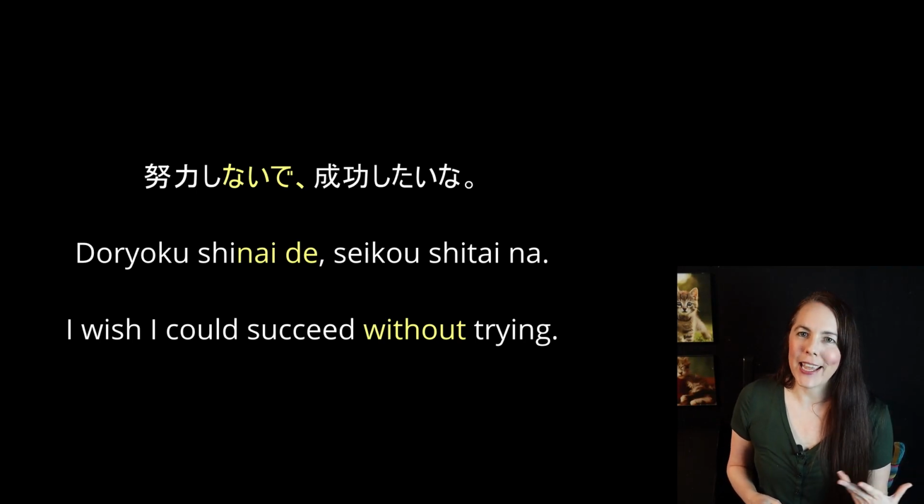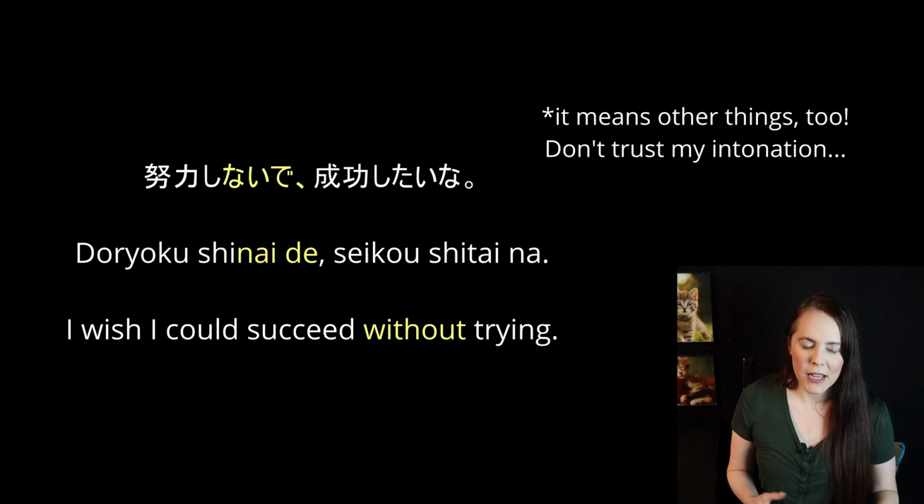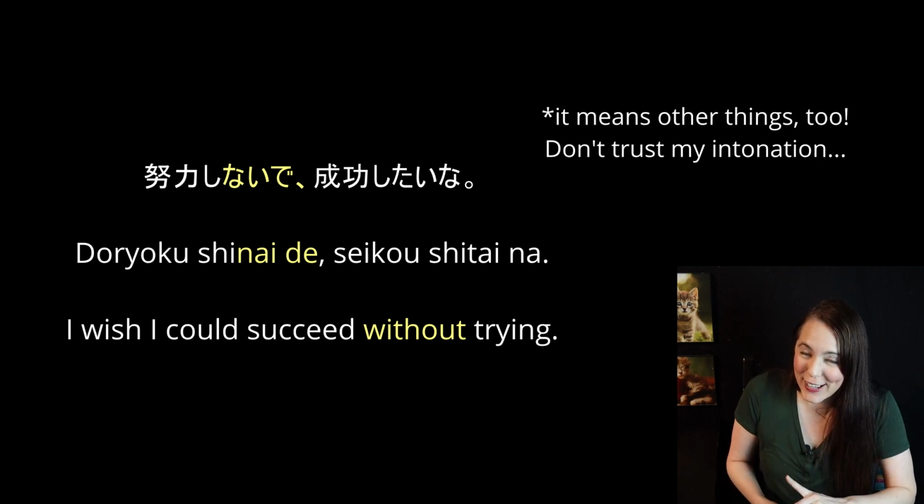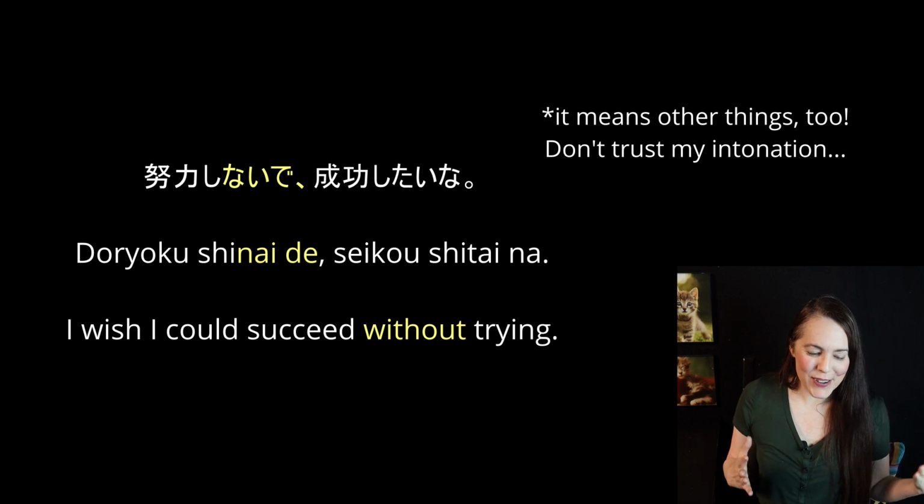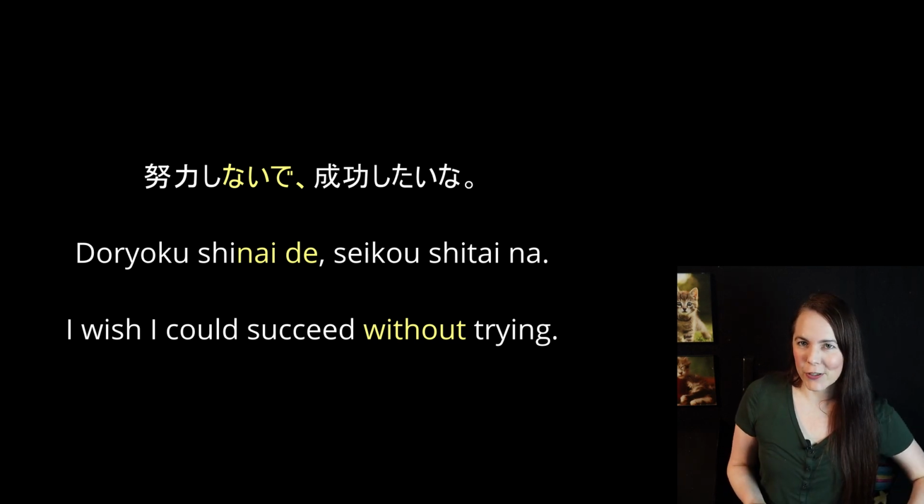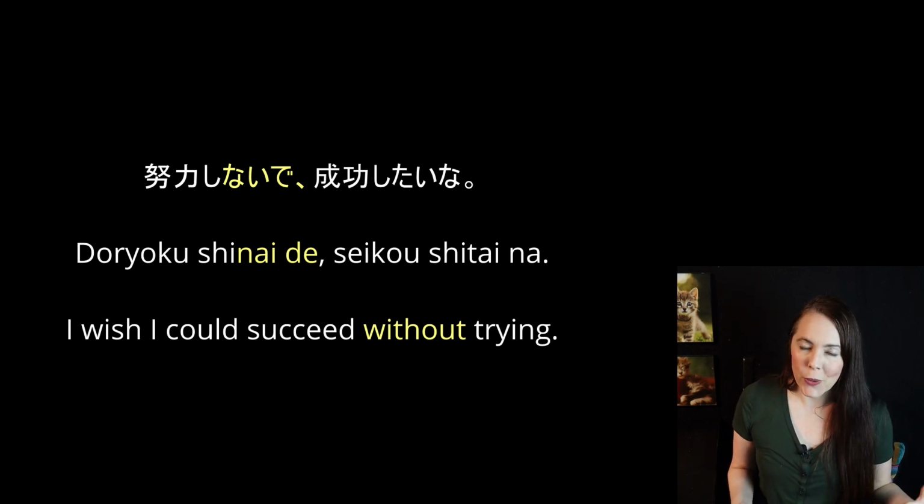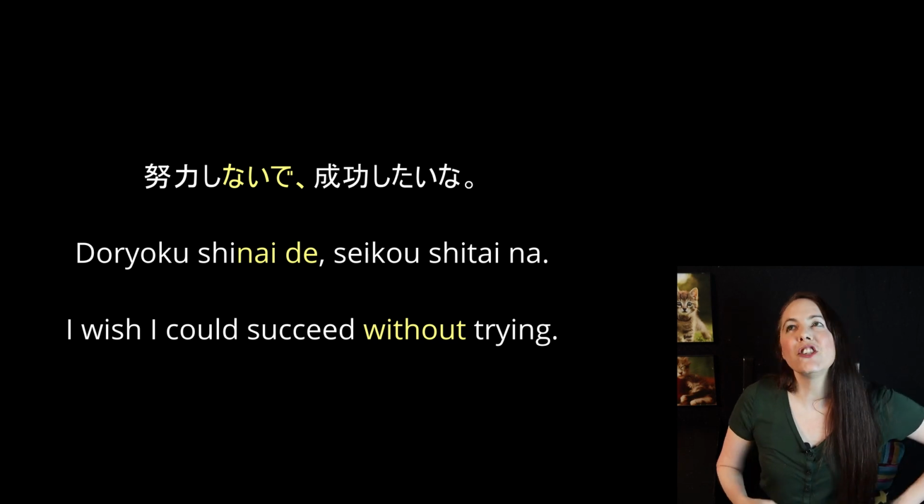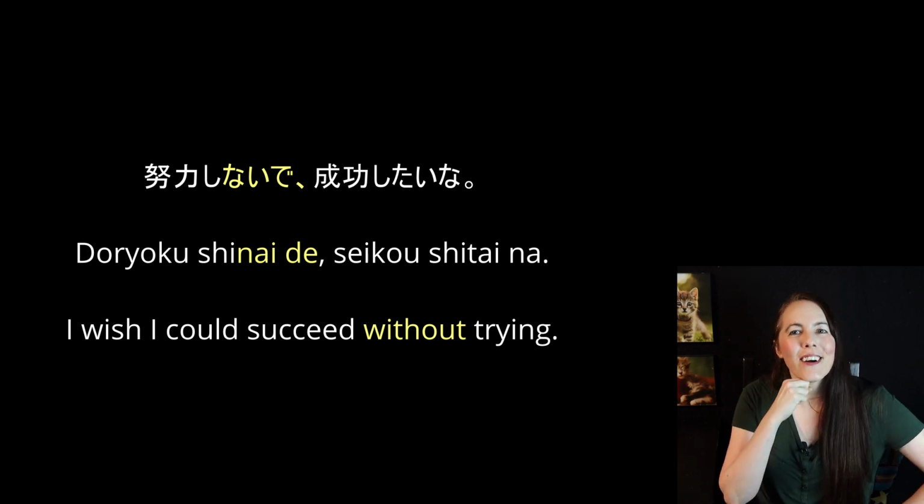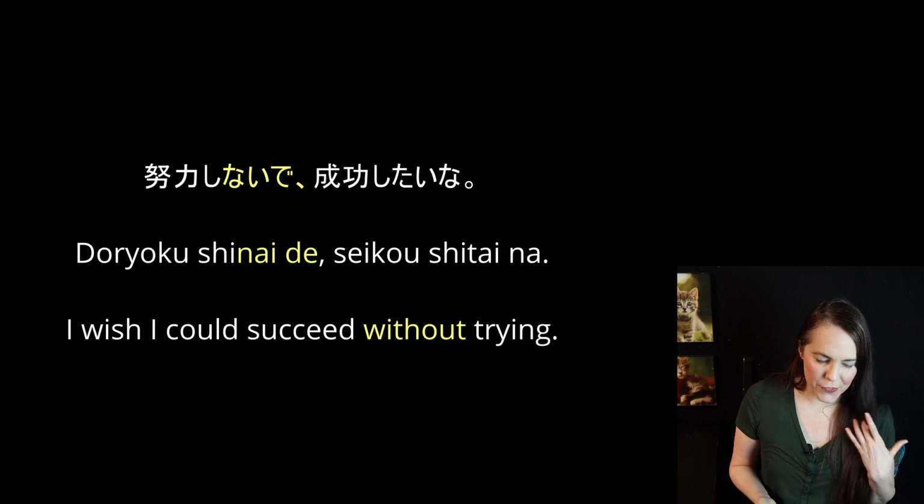Here's another sentence. 努力しないで成功したいな. So 成功する is to succeed. With that kanji, with different kanji, it means something else. So 成功したい, I wish I could succeed. Like I would like to, I want to. And then the na ending is like, gee, that would be nice. Like, oh, gee. It has that sort of feeling to it.